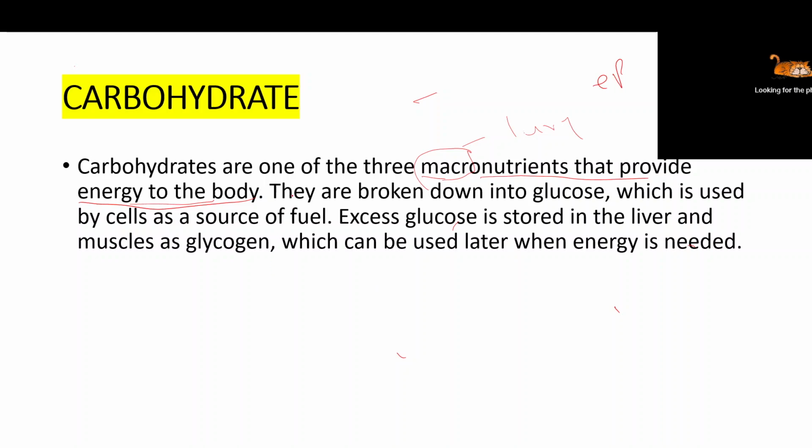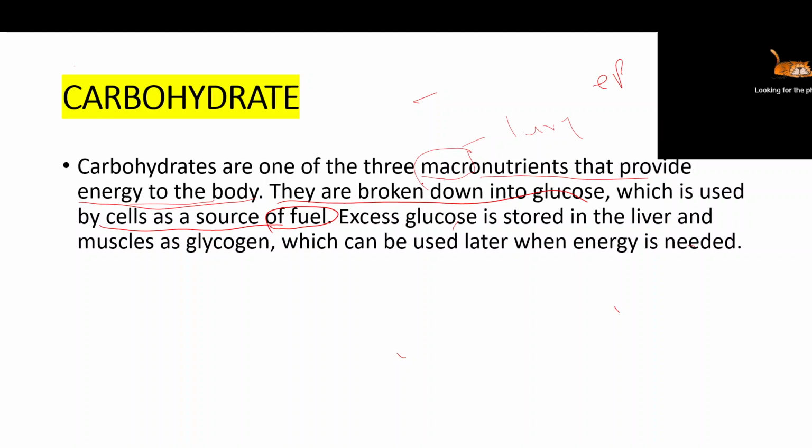Larger carbohydrates are mainly broken into glucose, which is a smaller molecule. These smaller molecules, as you know, are utilized by our cells as a source of energy. Daily we take a lot of glucose, not only a small quantity. Our diet consists mostly of carbohydrates, so we take a huge amount of carbohydrates. When digested, they may release glucose, fructose, or galactose.